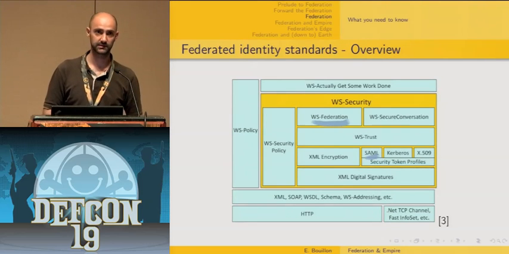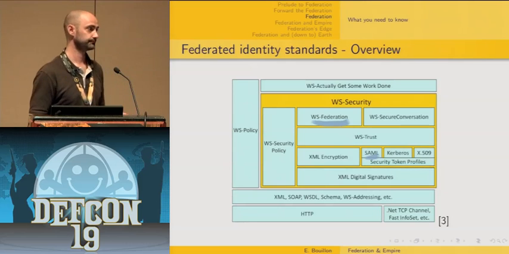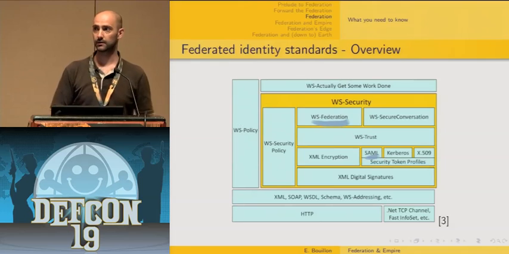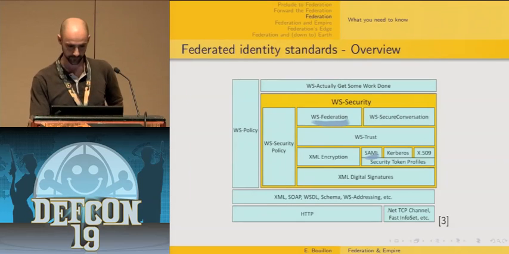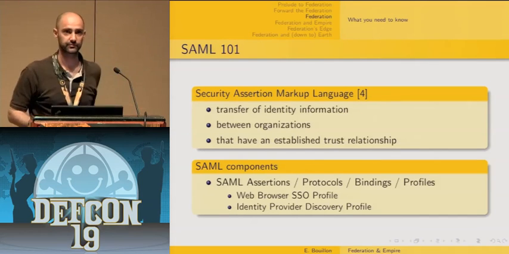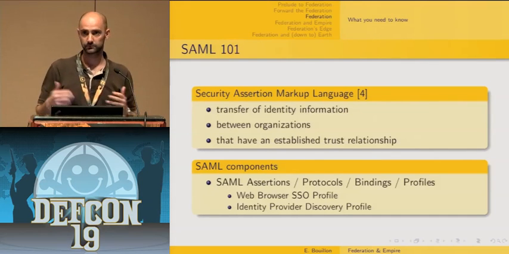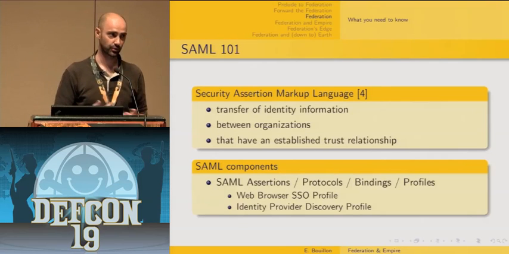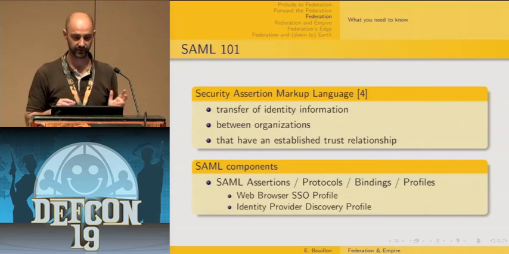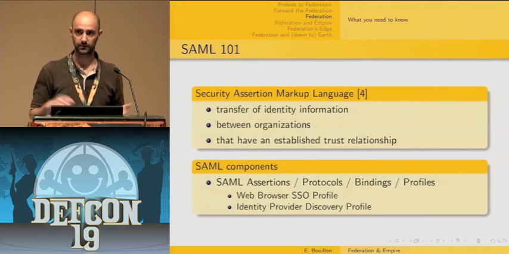So what do we need to know about federated identity standards? In this part, I'm just going to give a very, very high-level view of some of the involved standards around federated identity. Here you have a diagram that shows the complete ecosystem of specifications around federated identity. As you can see, they are quite numerous, and most of them are supported by an organization called OASIS, the OASIS Consortium, which stands for Organization for the Advancement of Structured Information Standards.